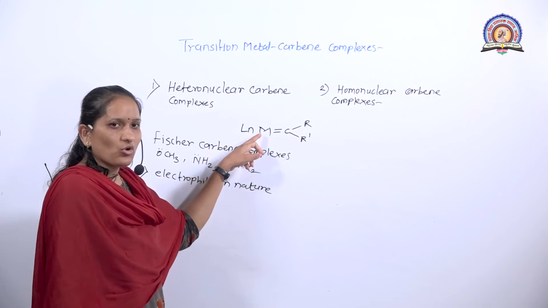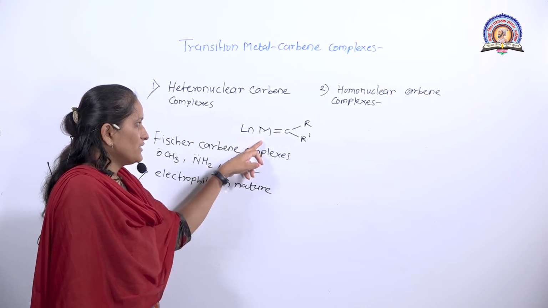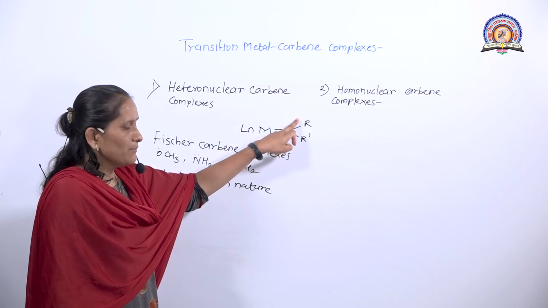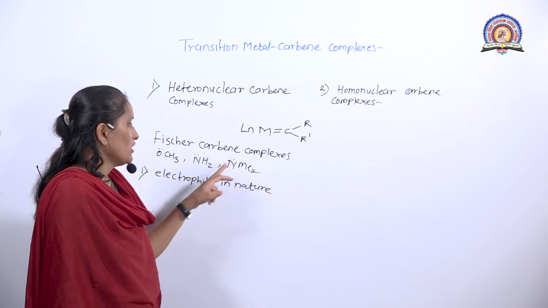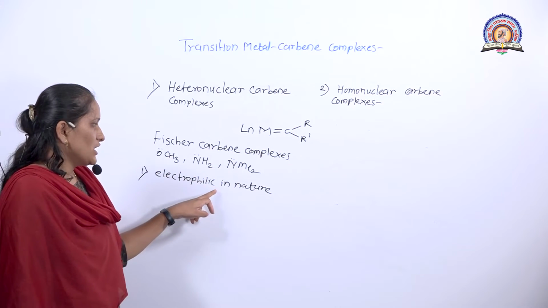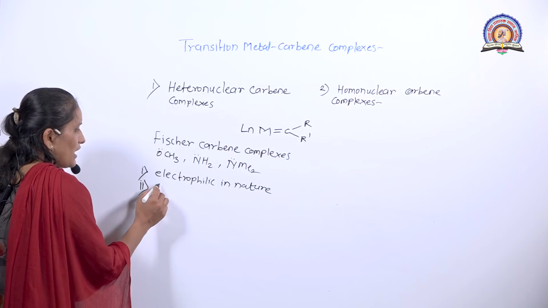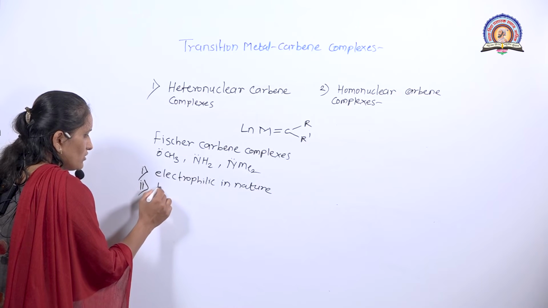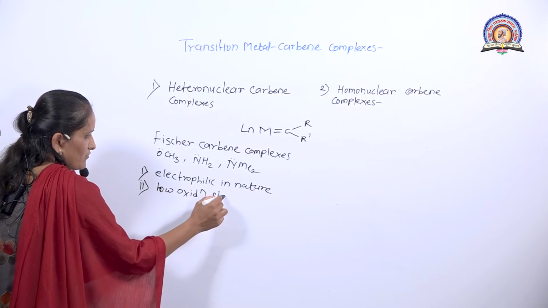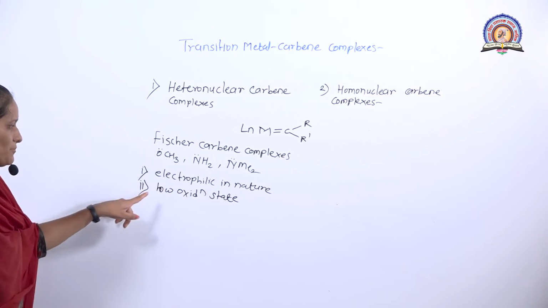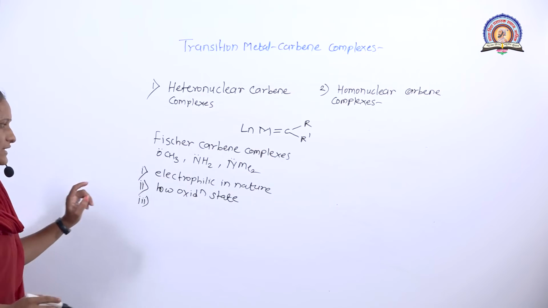Generally, the metals are more electrophilic than carbon. That is, carbon is more nucleophilic than metal. But because of the pi donor ligand present on the carbon, this carbon becomes electrophilic in nature. Then these complexes have a low oxidation state. The metal in that complex has the low oxidation state. Then these complexes follow the 18 electron rule.